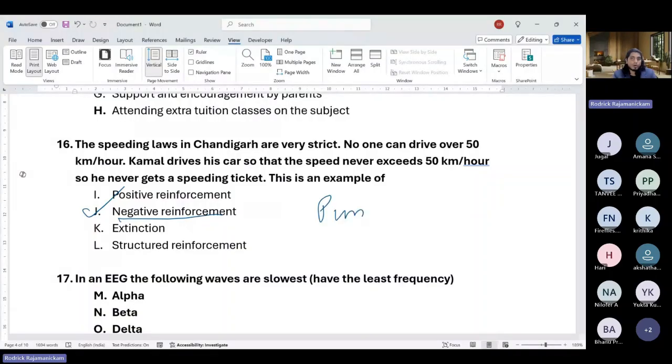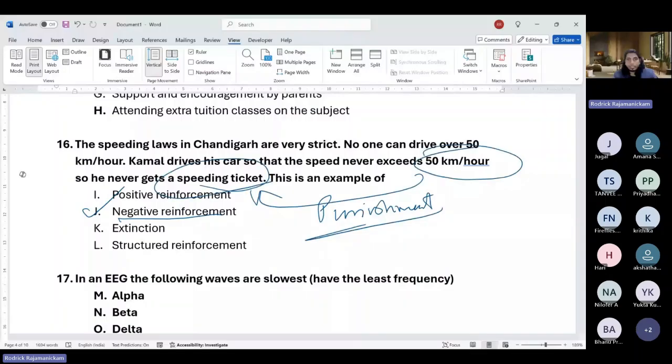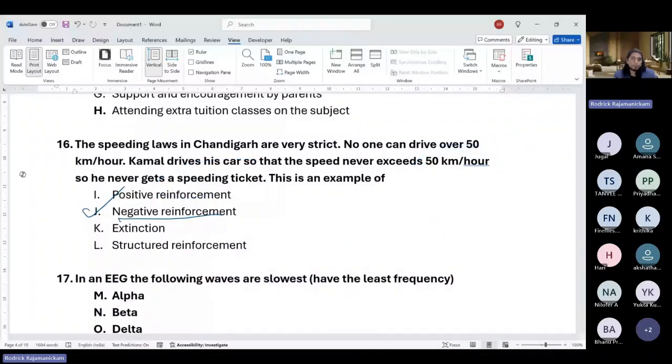If you drive above 50 km/h, you will get a speeding ticket, which is typically an aversive stimulus. So what they're describing is punishment. A lot of people assume negative reinforcement and punishment are the same, but they are not the same. Even though we have no better option than negative reinforcement, the ideal thing that is described here is punishment.